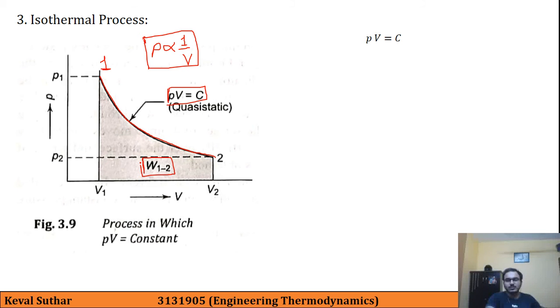Here PV is equal to C, that is, pressure into volume is equal to constant. Then we can also write this as P1 V1 is equal to P2 V2 is equal to C. Now we go back to our standard formula of displacement work, W12 is equal to integration from V1 to V2 of P dV.